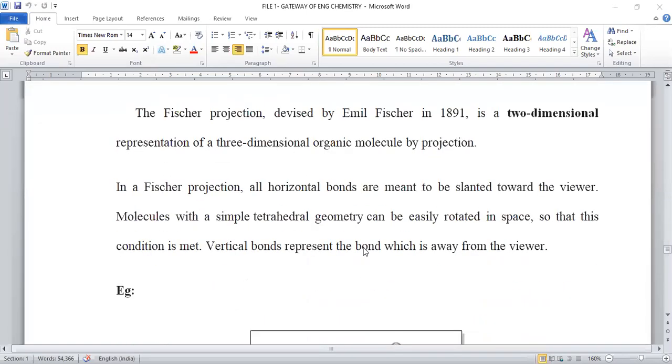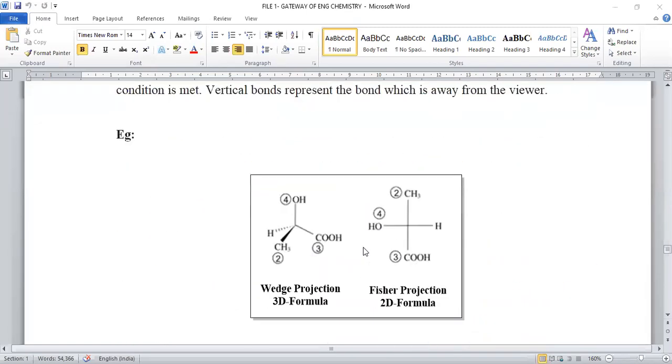Now, let us see what is meant by Fischer projection. Fischer projection is nothing but arranging all the functional groups in a two-dimensional way, how we represent it on paper or on the screen. In the same way, if any molecule is represented, that is called a 2D formula, a two-dimensional arrangement.